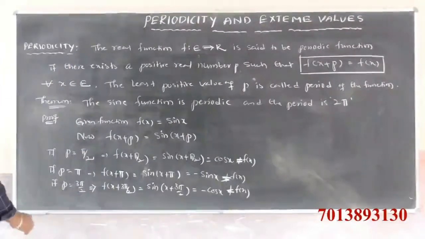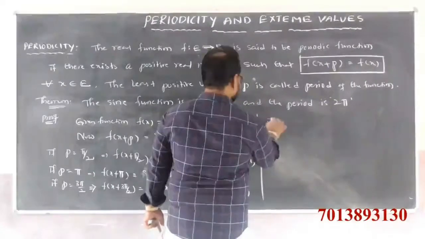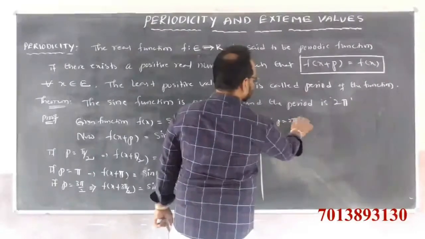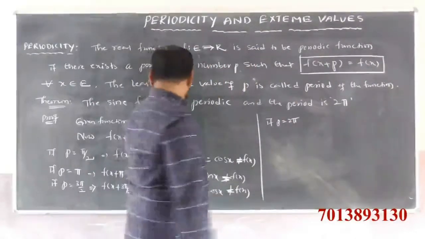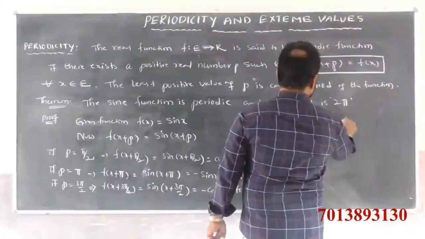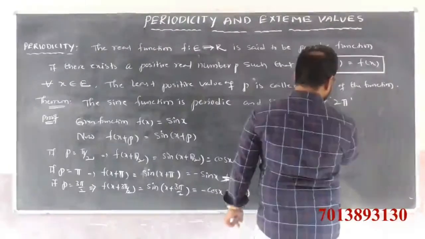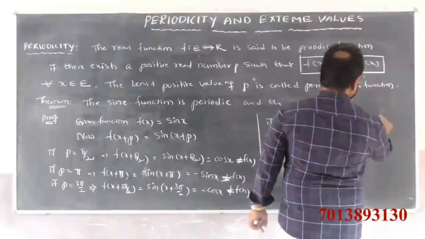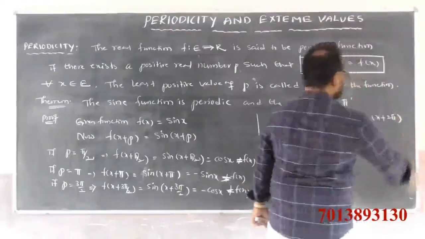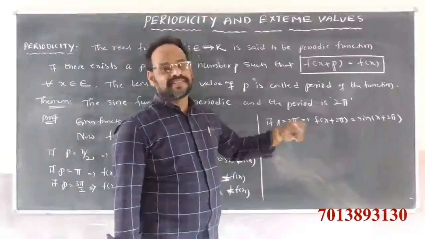Right, now substitute p equals 2 pi. That is f of x plus 2 pi, which is sin of x plus 2 pi. 2 pi means clearly 360 degrees.